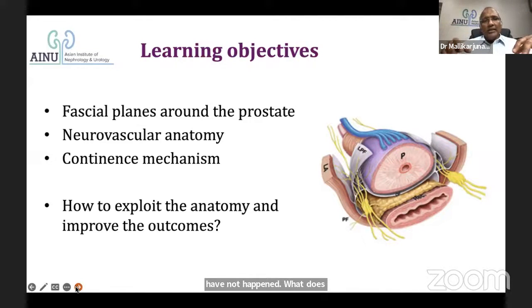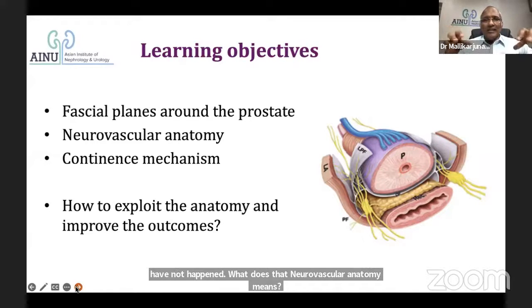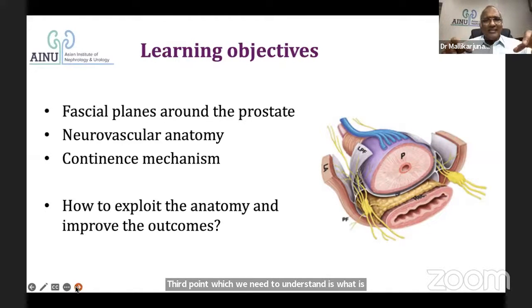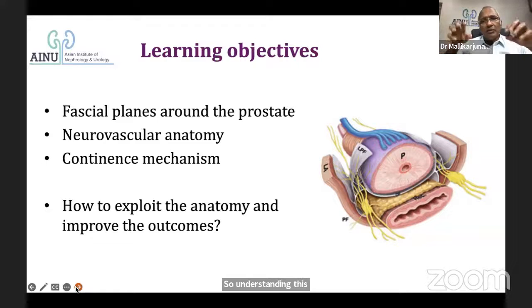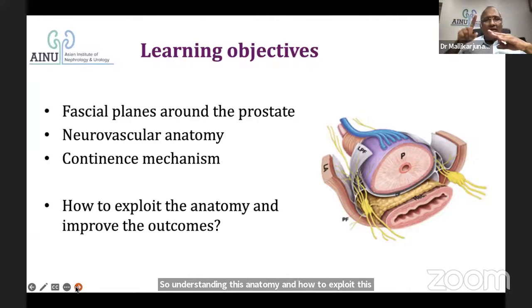The third point we need to understand is, what is this continence mechanism? How does continence exist and how does the patient remain continent after a successful robotic radical prostatectomy, or any radical prostatectomy in fact? So, understanding this anatomy and how to exploit it to improve the outcomes. That means saving the sphincter, saving the bundle, understanding the fascial planes and having a clear dissection during the procedure. So this is what we are going to learn today.